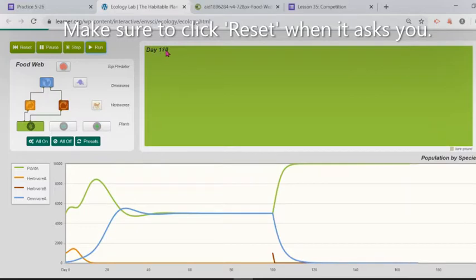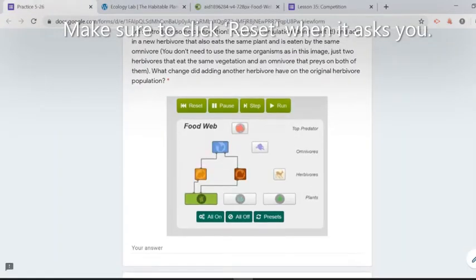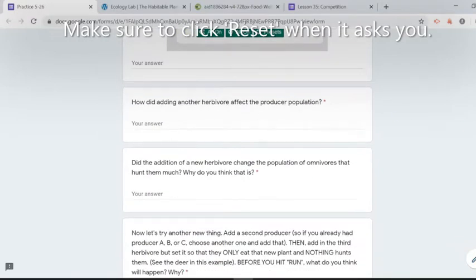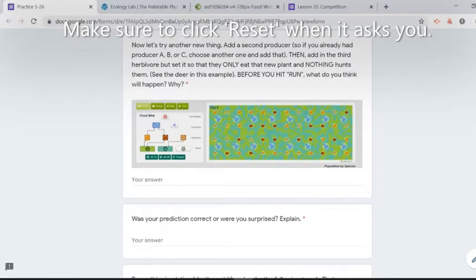All we end up with, and the days are still going by, but all we end up with is plants. Our second herbivore actually didn't survive that long. It survived a little bit, but it died off immediately because it's fighting with 2 other organisms for the same source of food. And the only one that survived a little bit was the carnivore, but it died off as soon as these herbivores died. And then all we have left is plants. Okay, so really sad turn of events. We're gonna answer those questions in here, and then we're gonna go through to our second change.